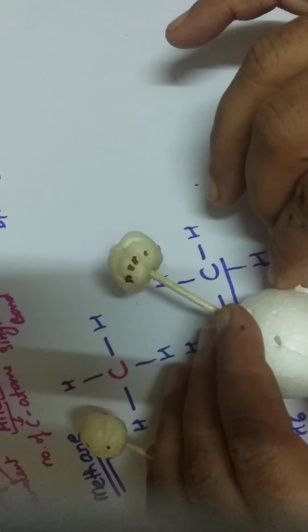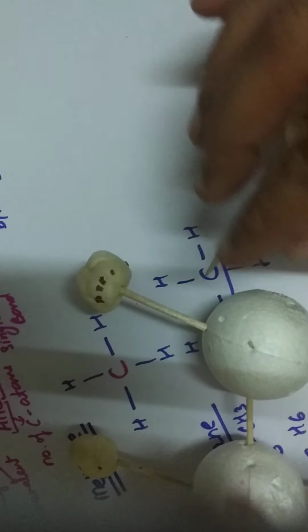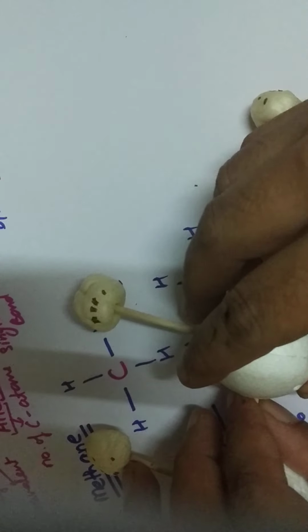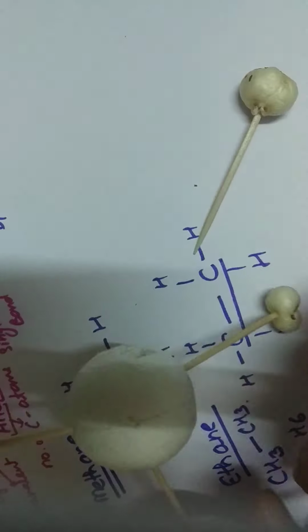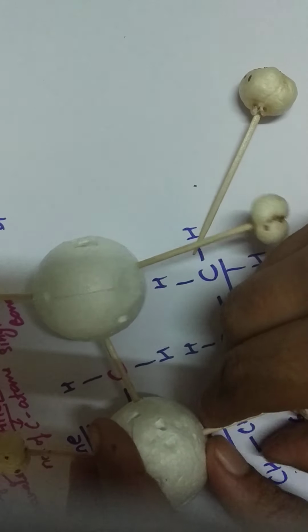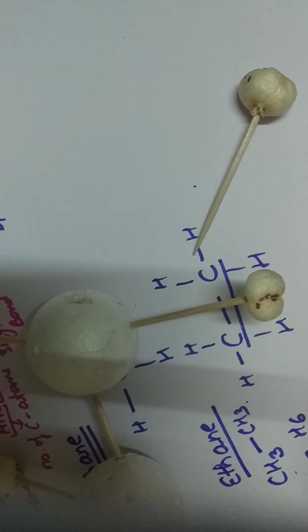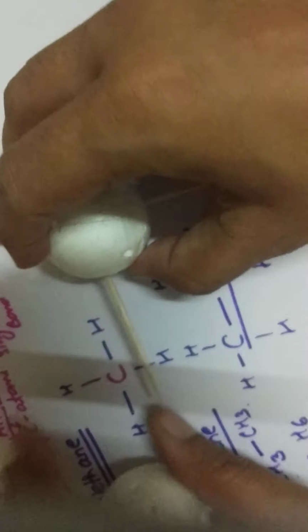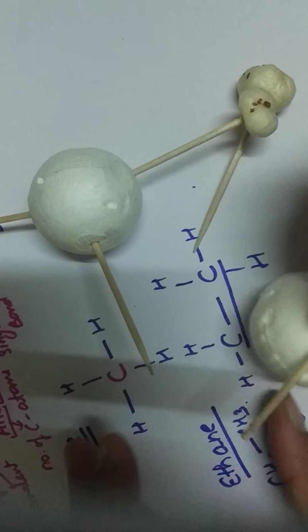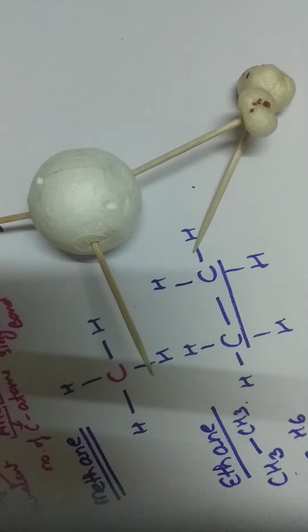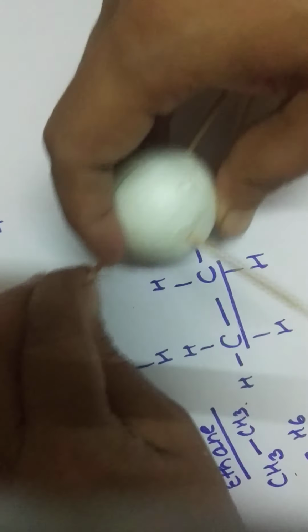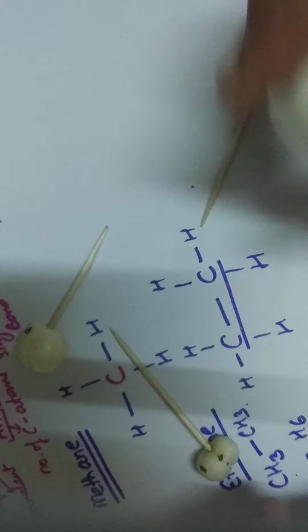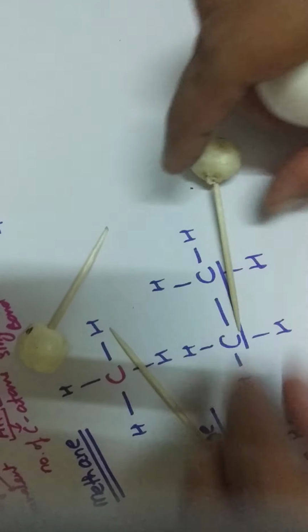Alkene means that there is a double bond between carbon atoms. So we will now dismantle the model.